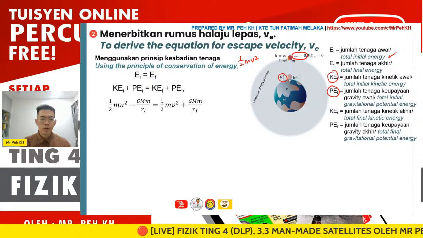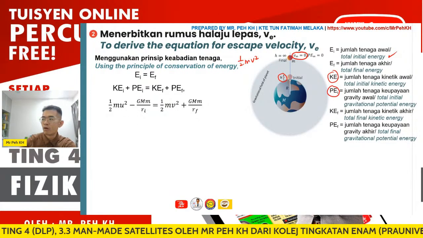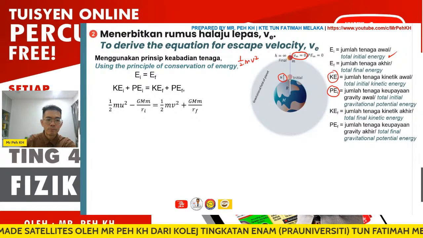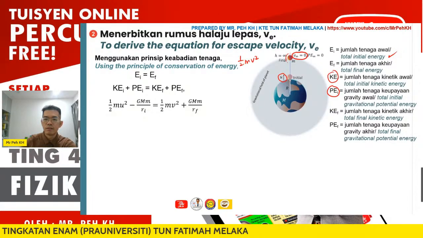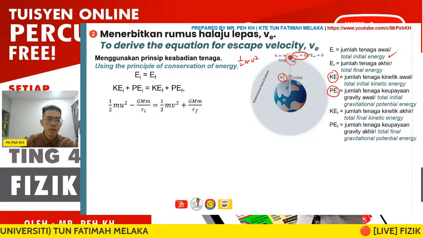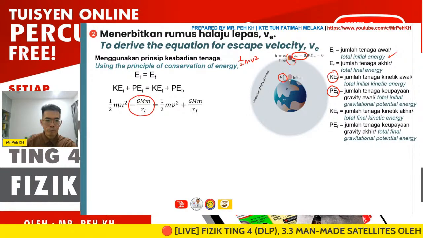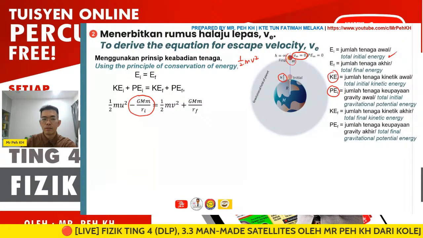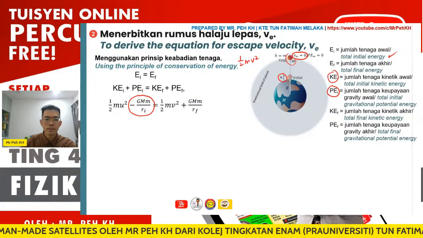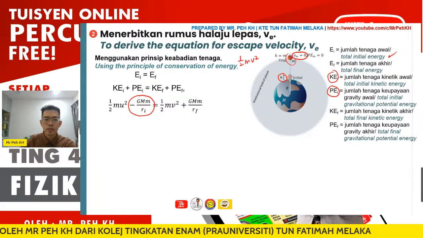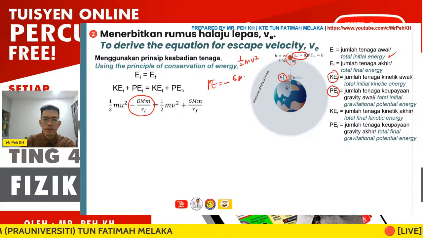Okay, so we have this formula, 1/2 mu squared. I'm using u to represent the initial velocity of the object. Small m will be the mass of the object. See here, it's already set in the figure. Here you see why we have a negative GMm over r. For your syllabus, you actually no need to understand how this formula is derived. You just need to memorize the gravitational potential energy, PE, with the formula of negative GMm over r.